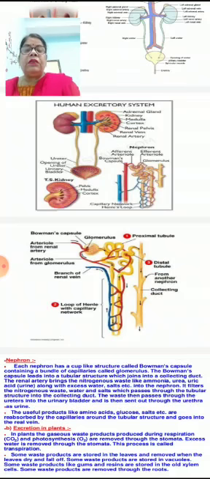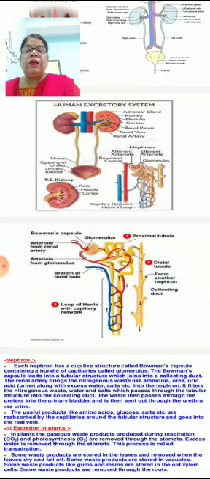A cup-like structure, named Bowman's capsule, is present, inside which a sieve-like structure is present, named glomerulus. Renal vein brings impure blood to the Bowman's capsule, and glomerulus helps in filtration.